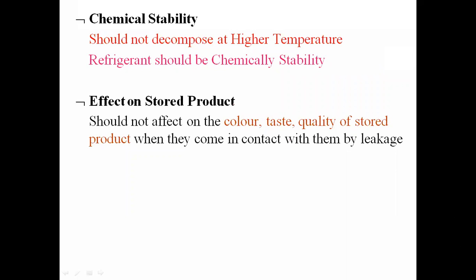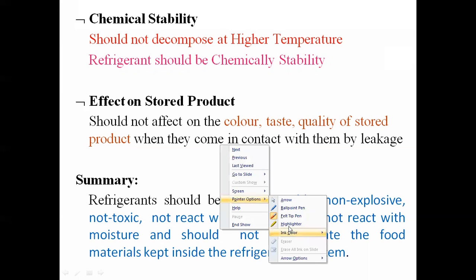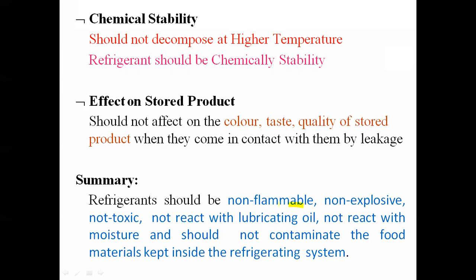So all these 5 properties come under the chemical or safe working properties of the refrigerant. So what is the summary point? The summary point related to chemical property is: while selecting the refrigerant, we have to select the refrigerant in such a way that it should be non-flammable, non-explosive and non-toxic.